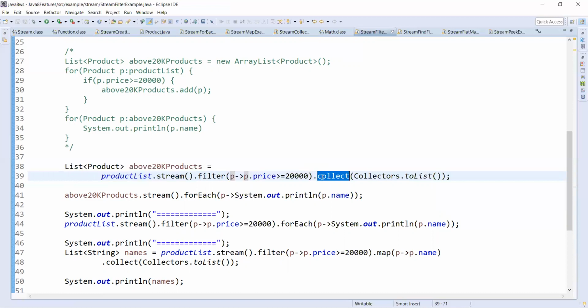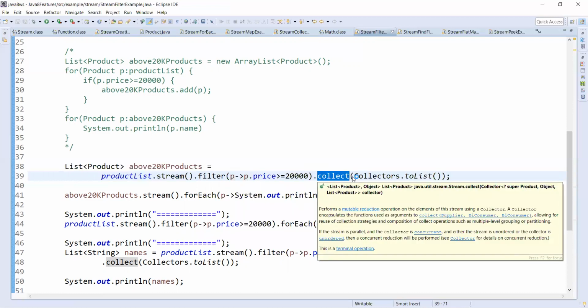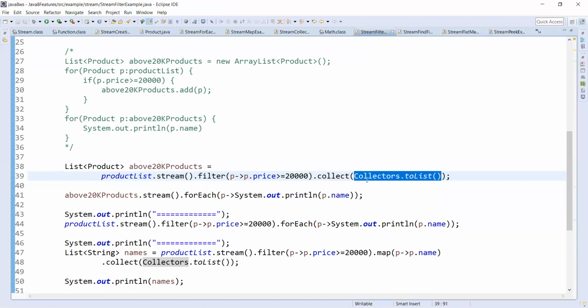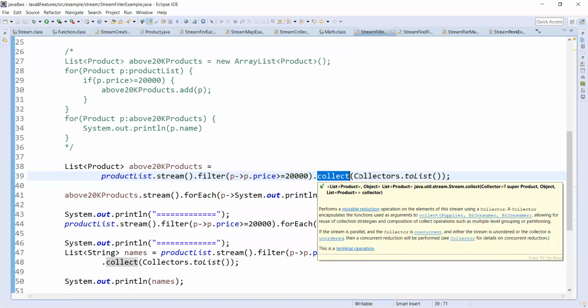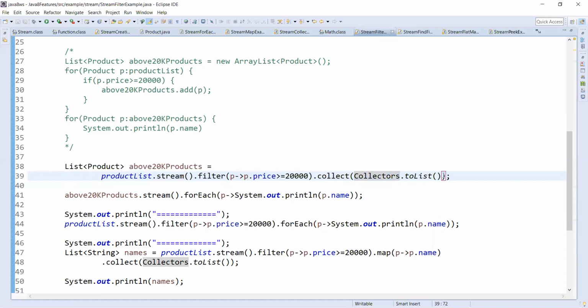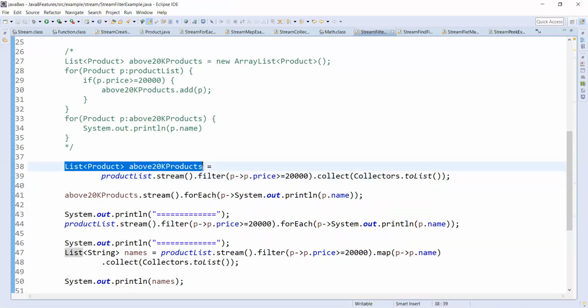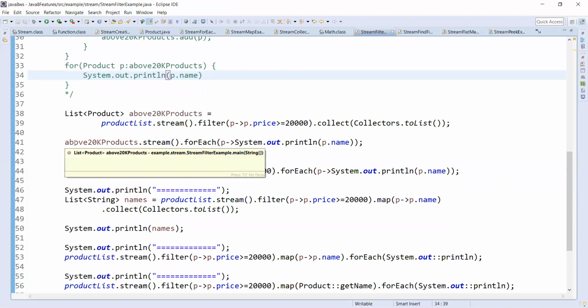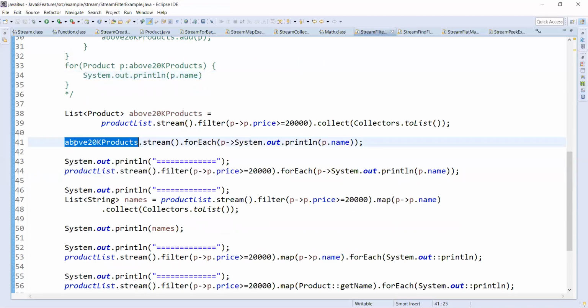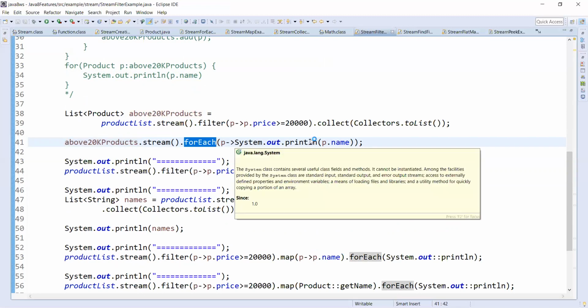So again we are just collecting the stream elements and converting them to a list, and we get the new list. So that is above 20k products. I'm trying to print them by using the same stream forEach.